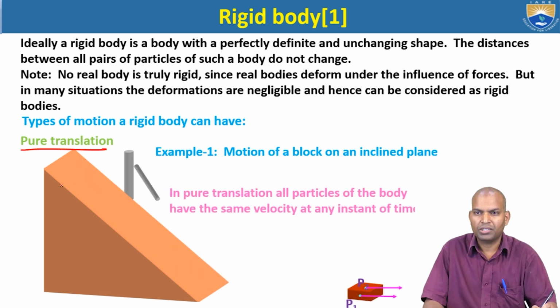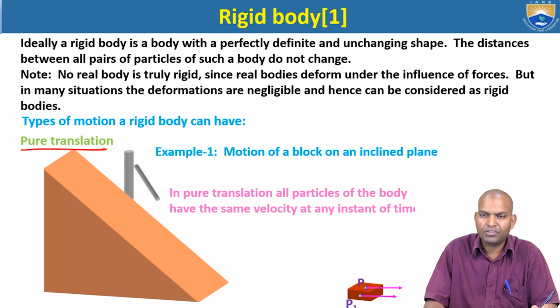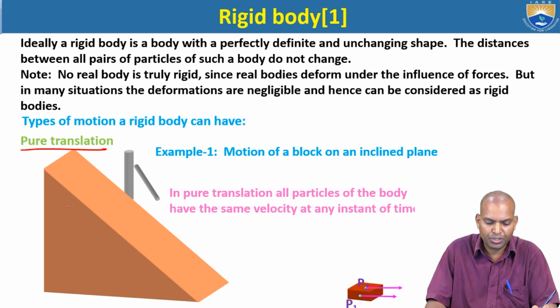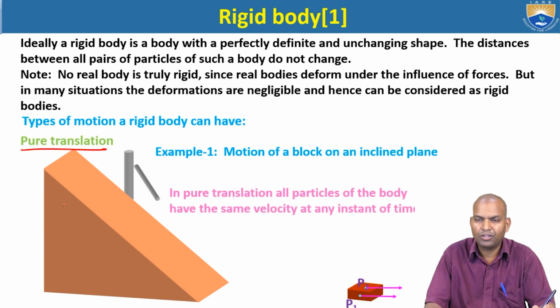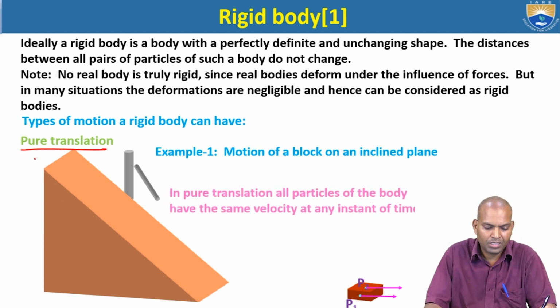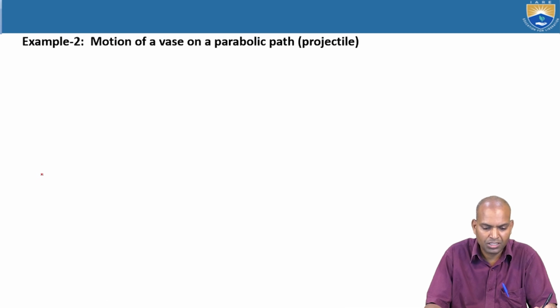In pure translation, all particles of the body have the same velocity at any instant of time. The particles P1 and P2 have the same velocity at any instant, and that motion is known as pure translation.